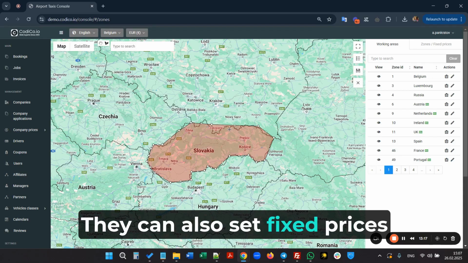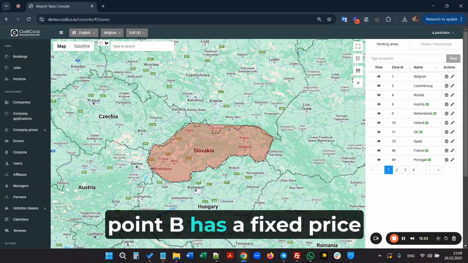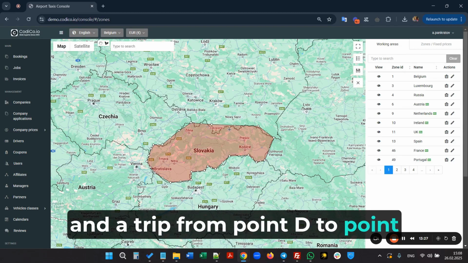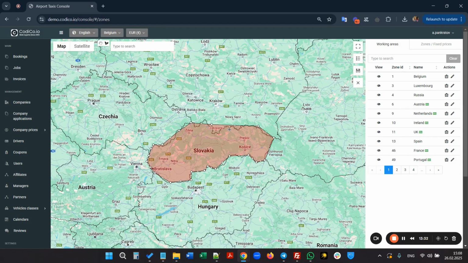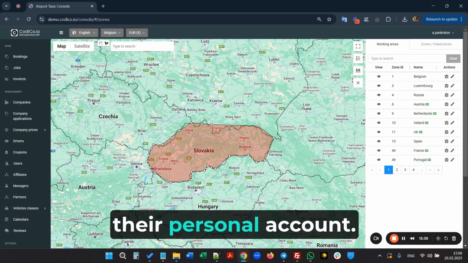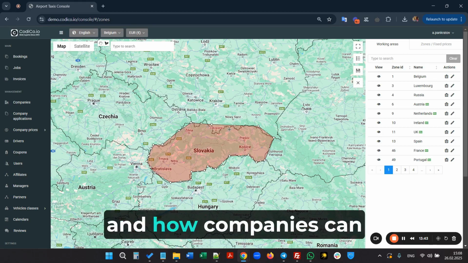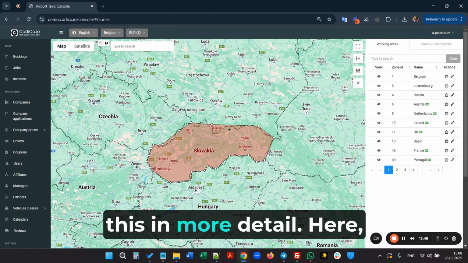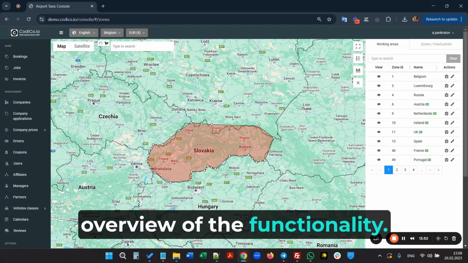They can also set fixed prices for specific trips, like a trip from point A to point B has a fixed price of 100 euros, and a trip from point D to point B has a fixed price of 80 euros. They can add all this in their personal account. A separate video with a description of the company prices section and how companies can add their prices, I will record and explain all this in more detail. Here, I'm just giving you a brief overview of the functionality.